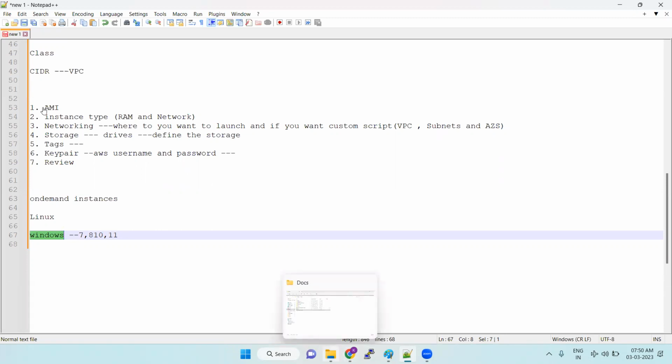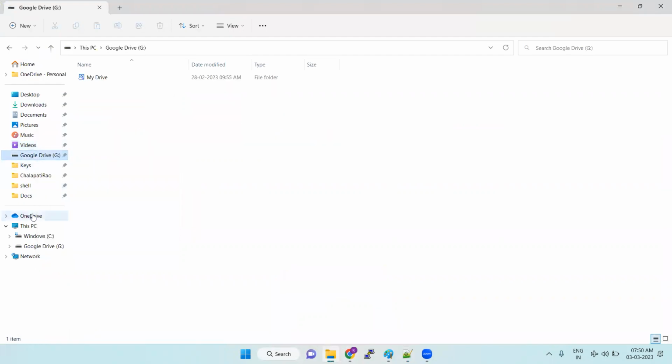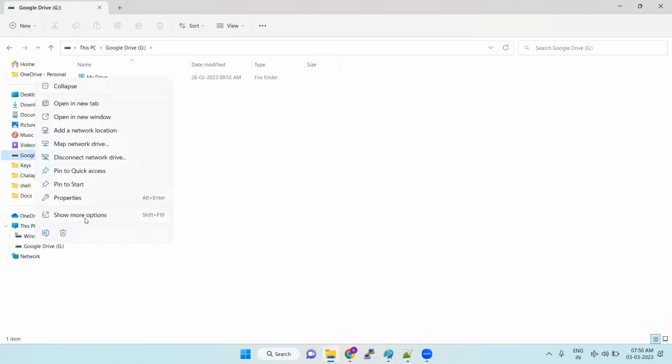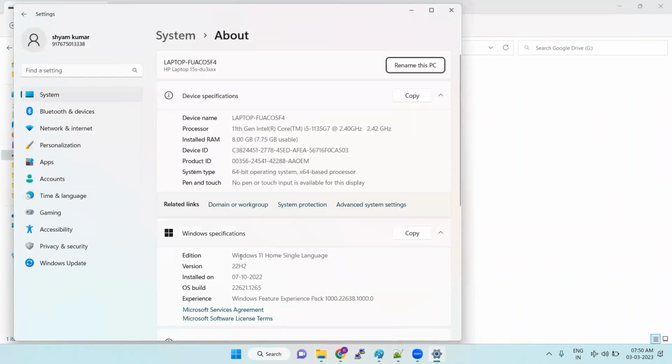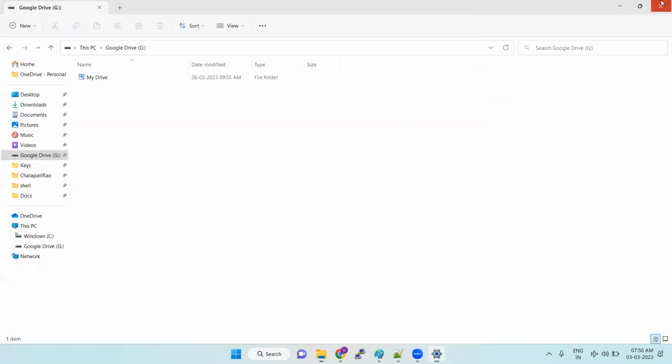If you go to the desktop, take This PC, show more options, properties. Once you check the properties, you can see the edition. What is the edition? You can see Windows 11. Everybody tries to upgrade their systems and keep them updated. So now we can go here.